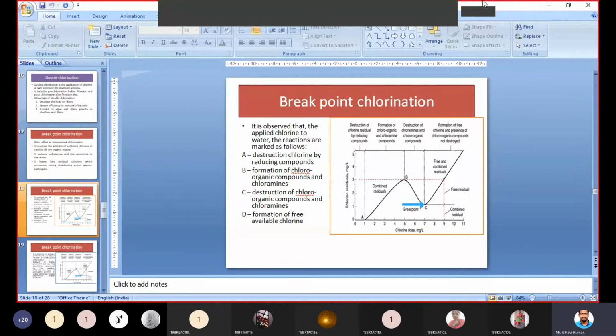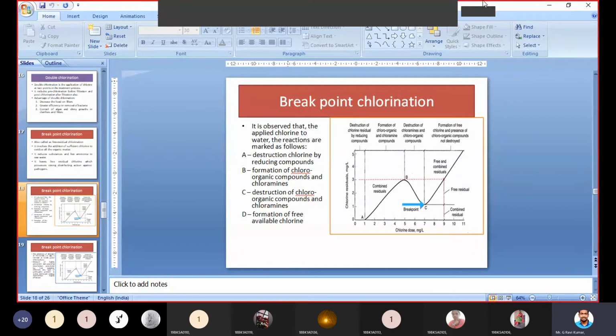You can see destruction of chloroorganic compounds and chloramines. It means again the chloroorganic compounds and the chloramines will get destructed, and then formation of free available chlorine at D. So these are the four stages available within the water after adding chlorine.